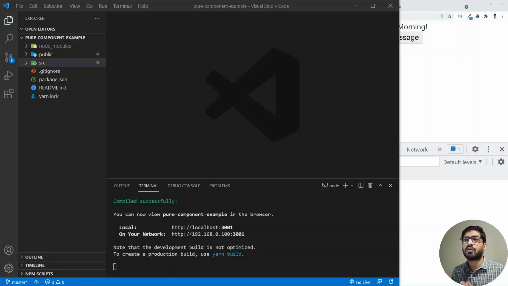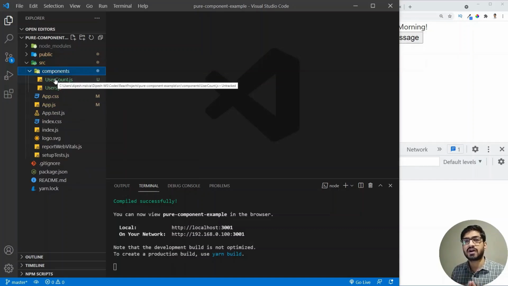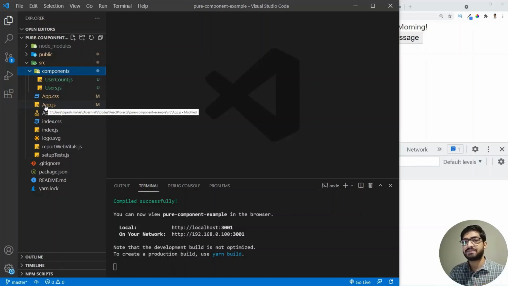All right, guys, so I have already bootstrapped my React application and let me give you a quick walkthrough of it. So if we go to our source folder, then we have the app.js and I have created a components folder which contains two more components, a user count component and a users component. So let's go to the app.js first.